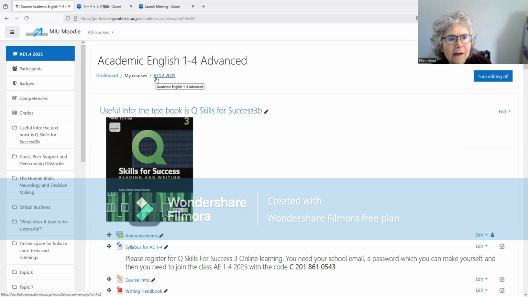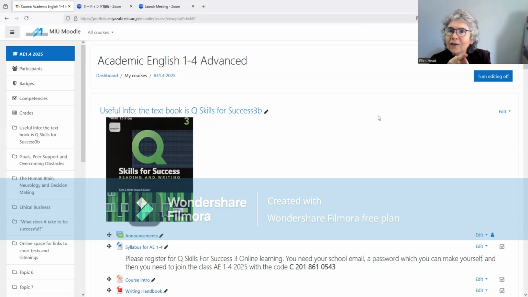And here's the short name, AE1 for 2025. In this website, there are lots of useful things. There are PDFs you can download. There are links for looking at different websites, which I recommend.